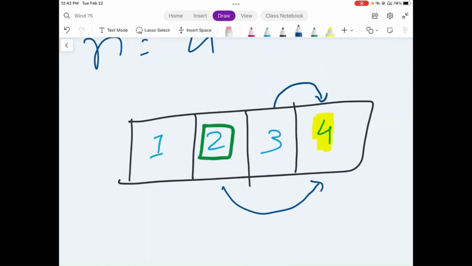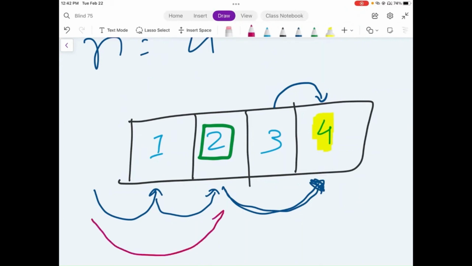So we know that there are two distinct ways to reach 2. Our first way is we reach 1, and then from 1 we reach 2. And once we are at 2, we can directly go to 4. The second way to reach 2 is that at the beginning we directly take 2 steps forward and we reach 2. Once we are at 2, we can directly go to 4, and this would also be a distinct route. But in both cases, the common thing is that we found the number of times we were able to reach 2, and in both of those cases we ended up at 4.